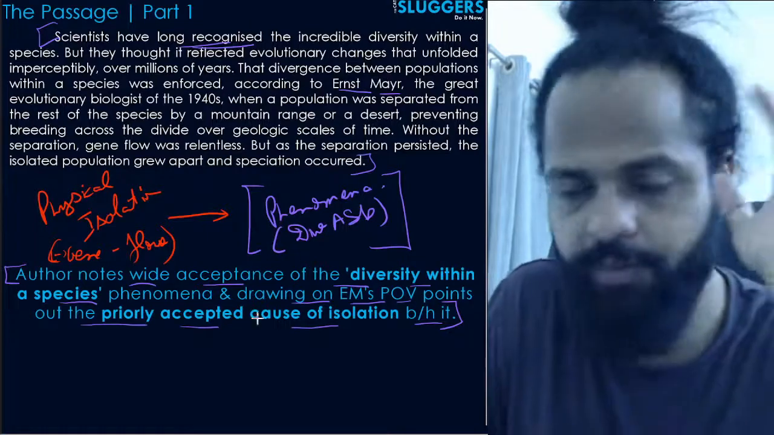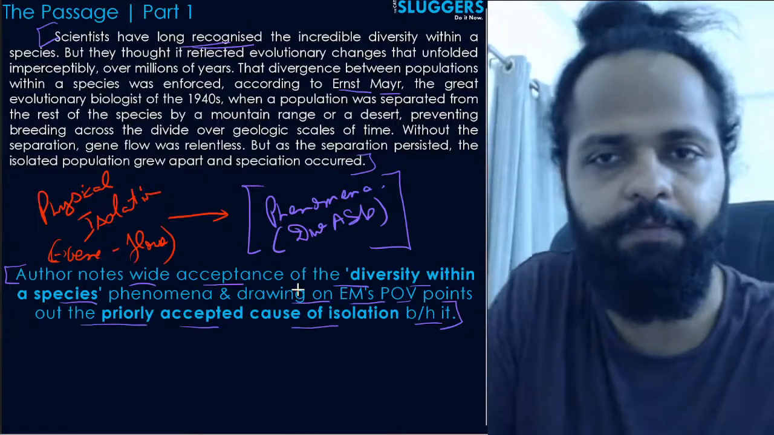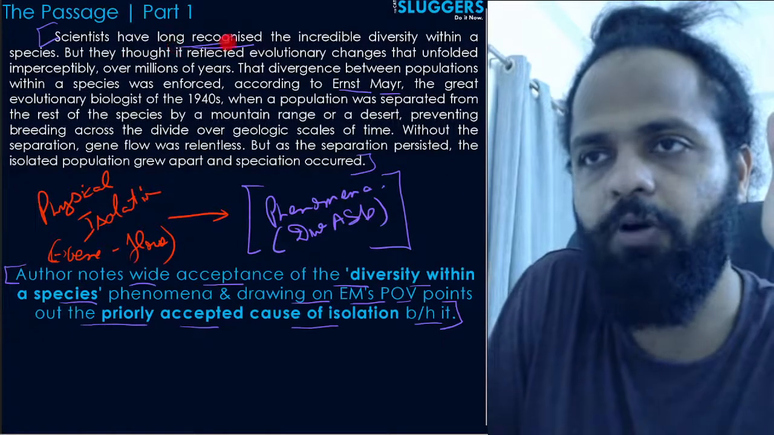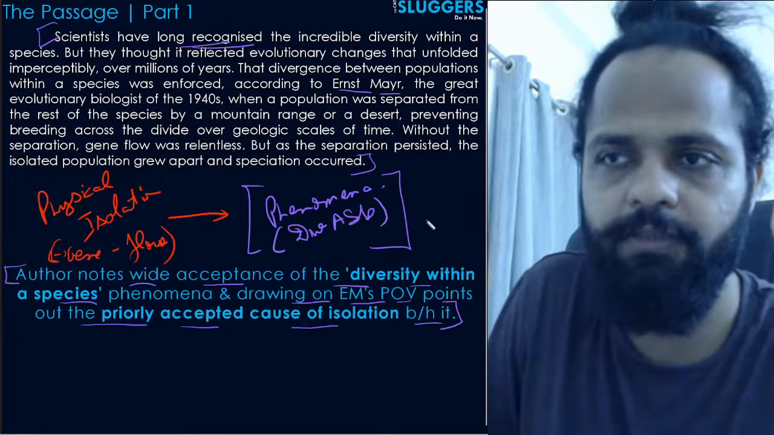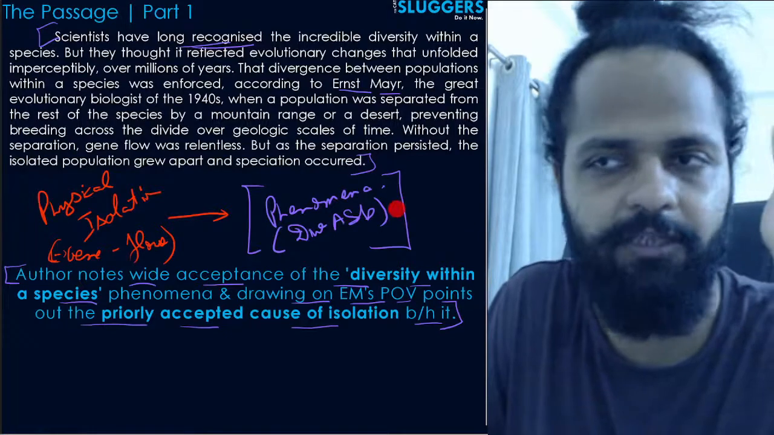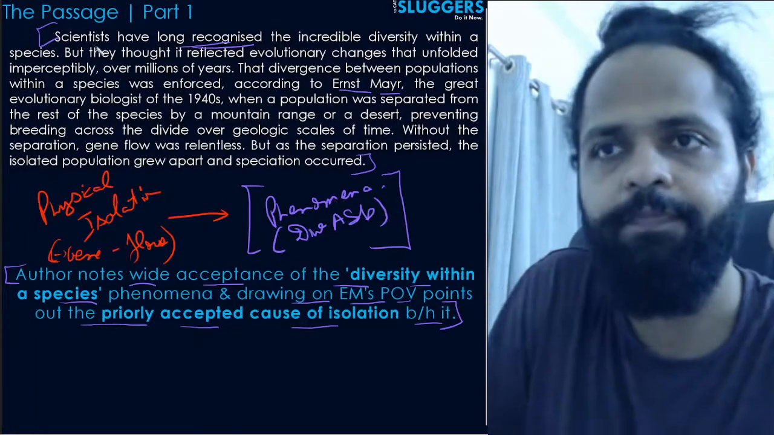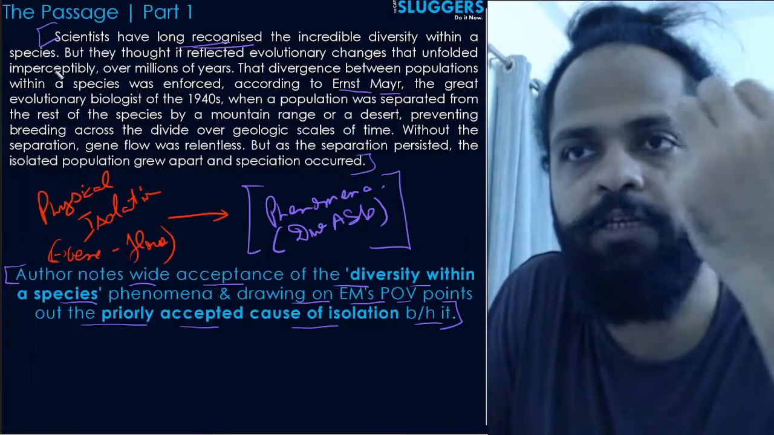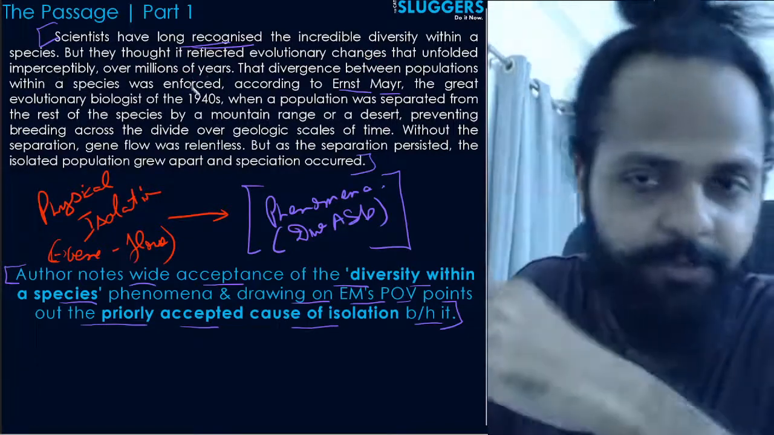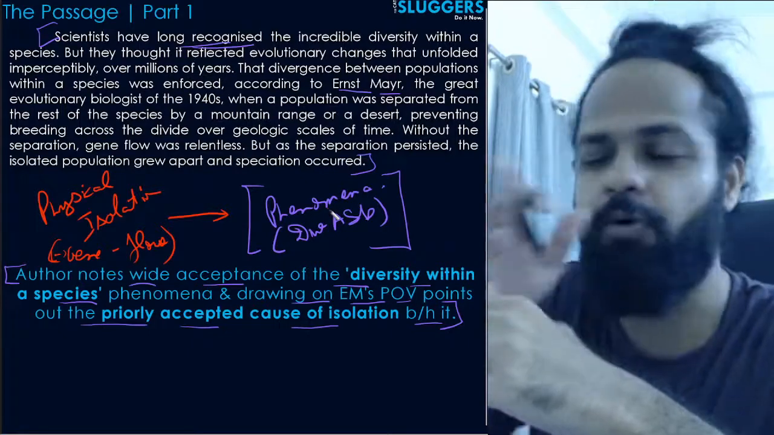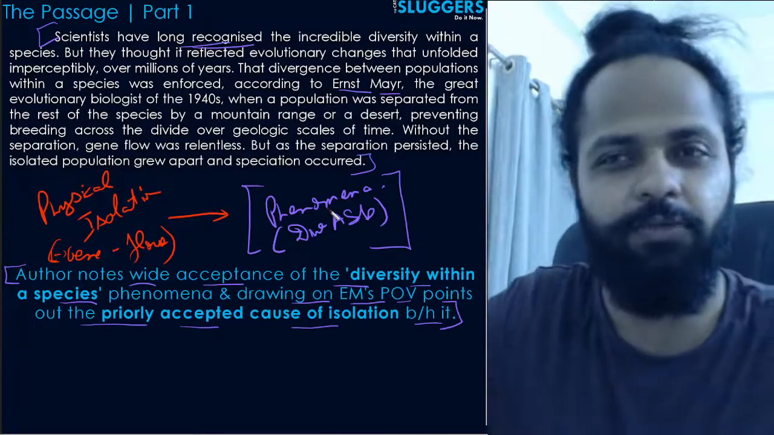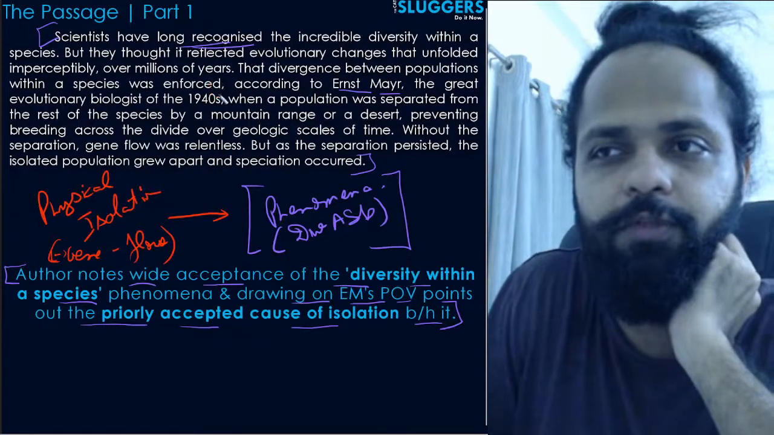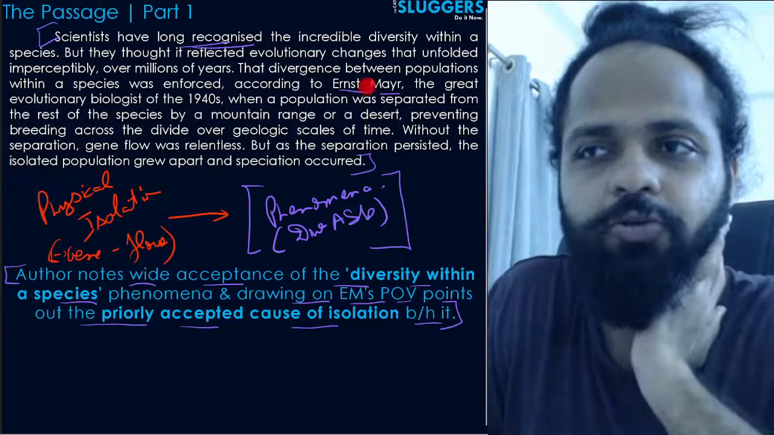अगर आप इसको अब देख, मैंने आपको just बताया, अब एक बार ये पैराग्राफ पढ़ लीजिए. देखिए. So it says scientists have long recognized the incredible diversity within a species. So that is the phenomena, incredible diversity within a species. कि भाई वो तो already है ही. But they thought it reflected evolutionary changes that unfolded imperceptibly over the years. पर उनको लगता था कि ये जो diversity है बहुत सालों में evolutionary changes की वजह से आ रहा है.